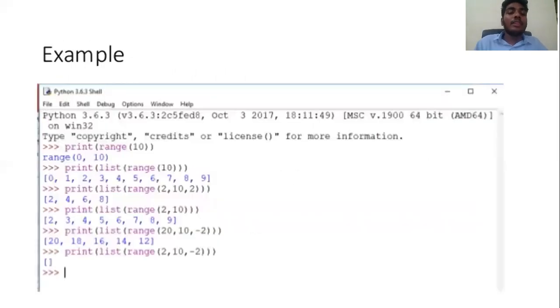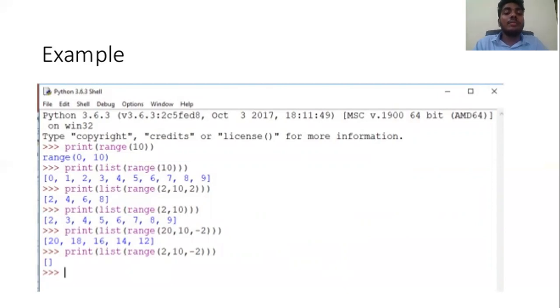Here, print of range of 10. Here we are asking only to print range of 10, meaning range 0 to 10. Next, print list of range of 10. We are printing the list of numbers in the range of 10. Then it will print the elements in a list from 0 to 9, 10 elements: 0, 1, 2, 3, 4, 5, 6, 7, 8, 9.